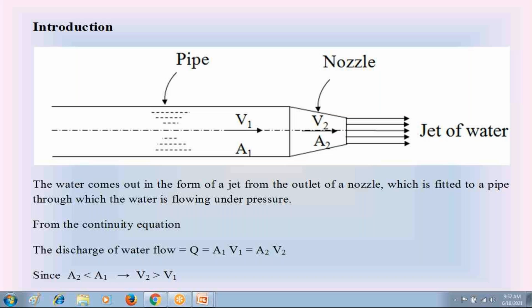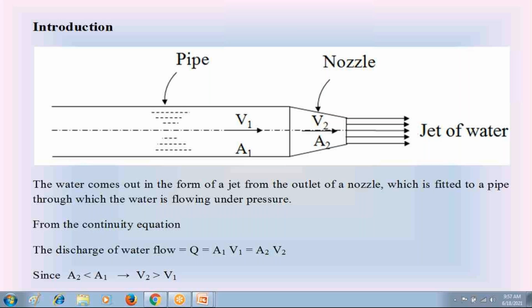So understand what is meant by the water jet in this part 1. From the end of the nozzle, the water is coming out with a large velocity. That large velocity of water coming out from the nozzle is known as the jet of water or the water jet. We are going to discuss the impact of water jet. What is meant by the impact of water jet? So please everyone understand the meaning of impact of water jet.